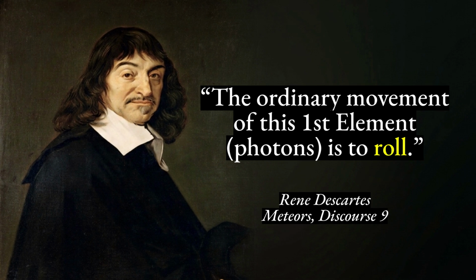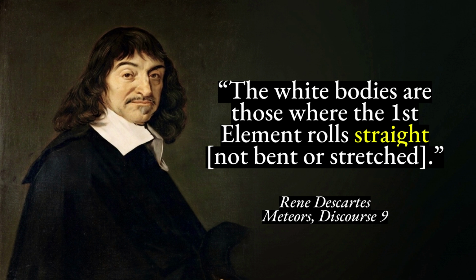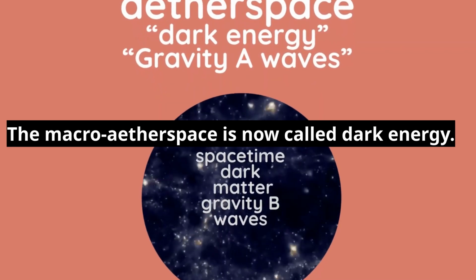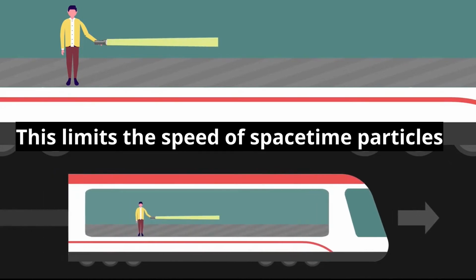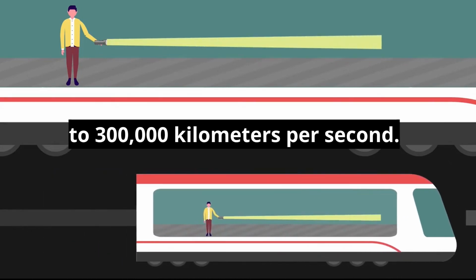The ordinary movement of the first element is to roll. The white bodies are those where the first element rolls straight. The macro-aetherspace is now called dark energy. This limits the speed of space particles to 300,000 kilometers per second.